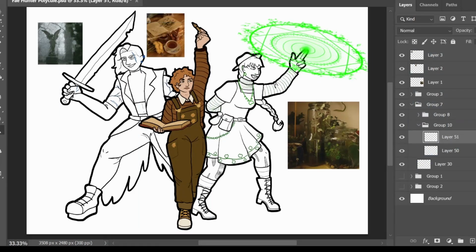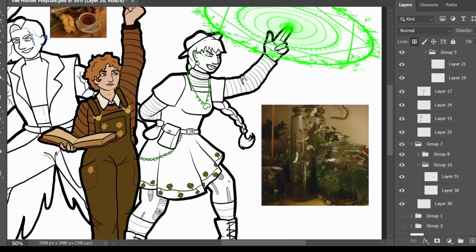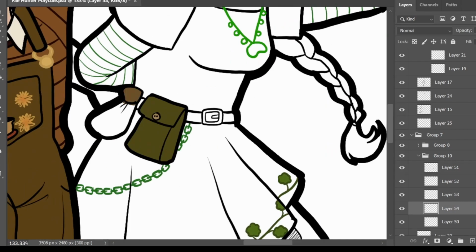Eve is next, and her color palette is my favorite, predictably seeing as it is all green and brown. I started with all the details in her design. Her skirt trim is colored the same green as the plant it's based on, and her necklace and earrings are colored the same way. Her belt pouches are all muted green or brown, made of leather or sturdy canvas.